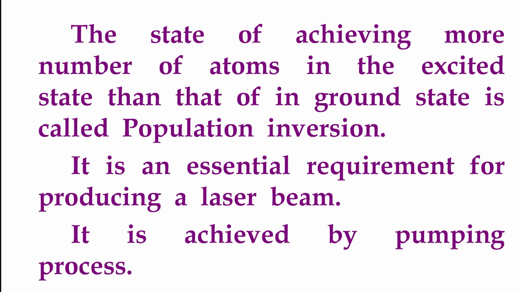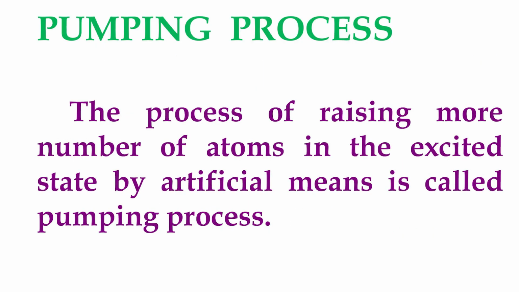Population inversion is the state of achieving a greater number of atoms in the excited state than in the ground state. It is achieved by the pumping process. What is the pumping process? The process of raising more atoms to the excited state by artificial means is called the pumping process.